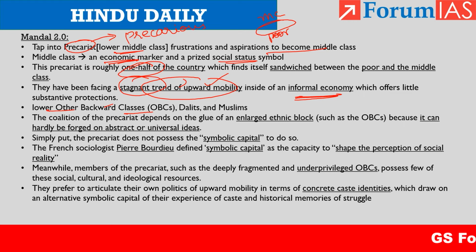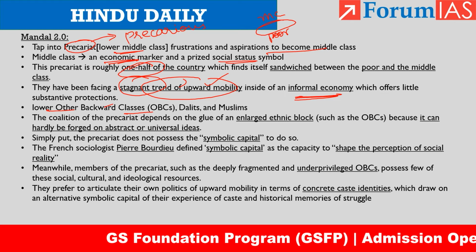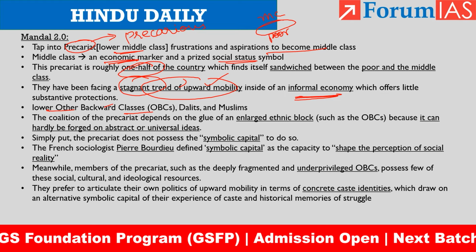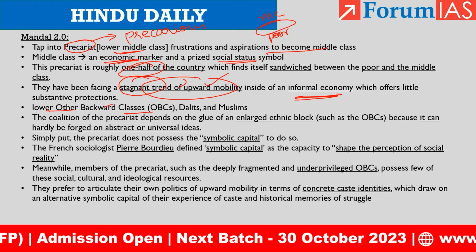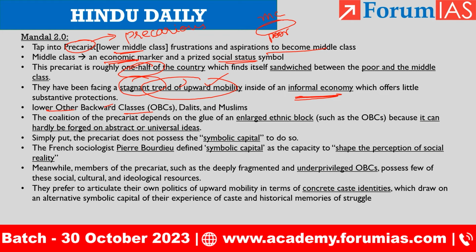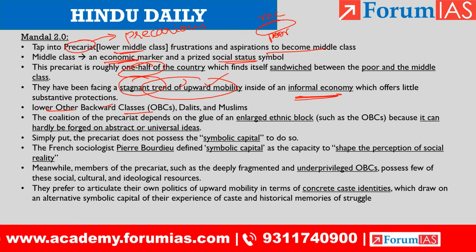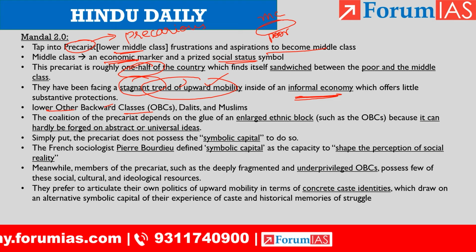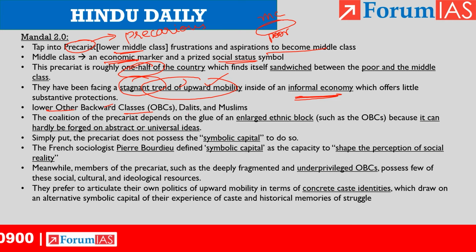Among OBCs, some are very much equipped. They took advantage of the system. They took the benefits of reservation and were able to improve their social privilege. But there are some OBCs who are the lower OBCs. They are called lower OBCs not because of their inferior social position, but because of their inferior economic position. So they are not as empowered as the other OBCs who were able to take advantage of the affirmative action of the state. Lower OBCs, Dalits and Muslims form the precariat.